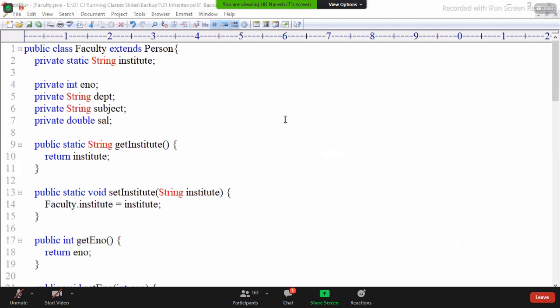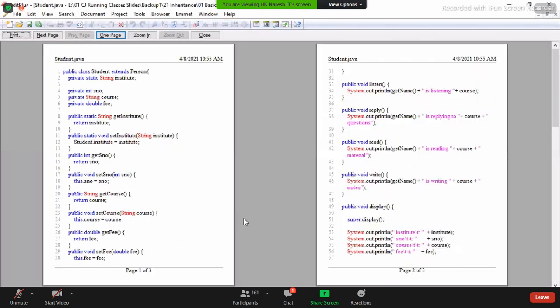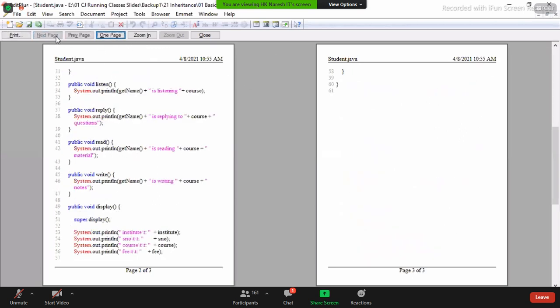Not completed? Still writing? Just closing brackets.